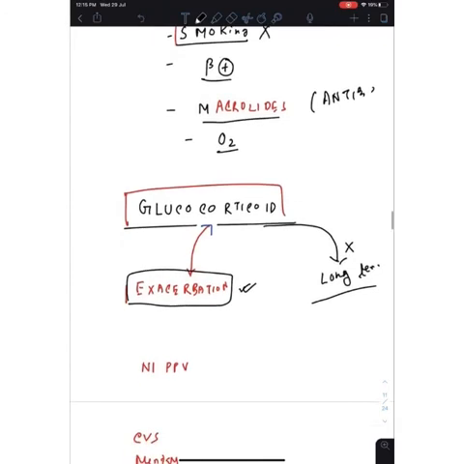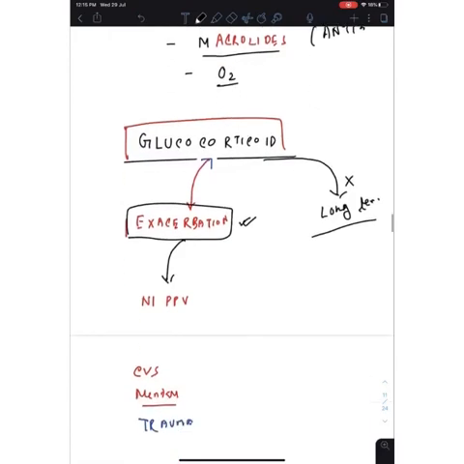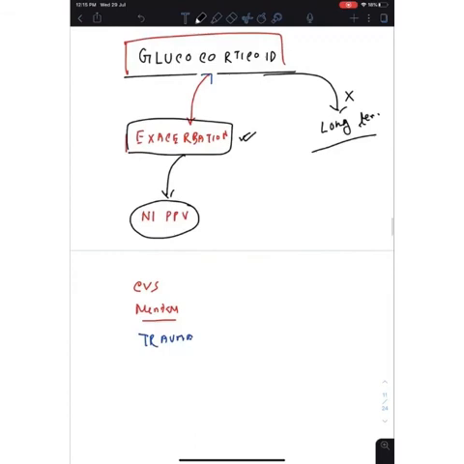In case of exacerbation, we also use non-invasive positive pressure ventilation, NIPPV. But you have to remember there are some contraindications. In case of CVS abnormality we can't use it. In case of mental abnormality we can't use it. If there is some trauma to the face or facial defect we can't use it. So NIPPV is used in case of exacerbation of COPD, but it has some contraindications like CVS abnormality, mental abnormality, and trauma.